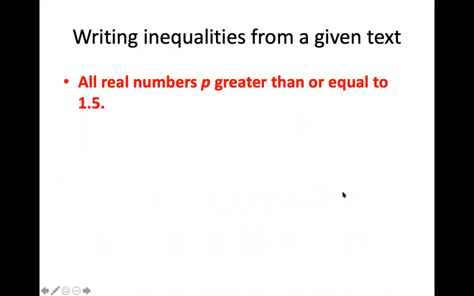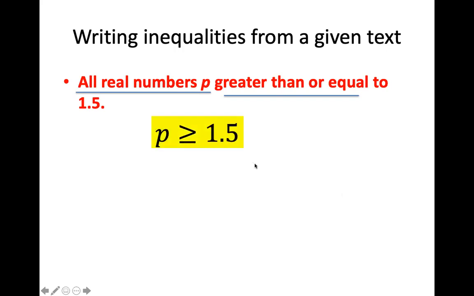Okay. Let's do a couple more. All real numbers p greater than or equal to 1.5. Notice there is no word is here. However, this one's not too hard to figure out. If I parse it out, all real numbers p would be the variable p, greater than or equal to, well, that's a greater than or equal to symbol, 1.5, and you're done. Easy one, same as last year.